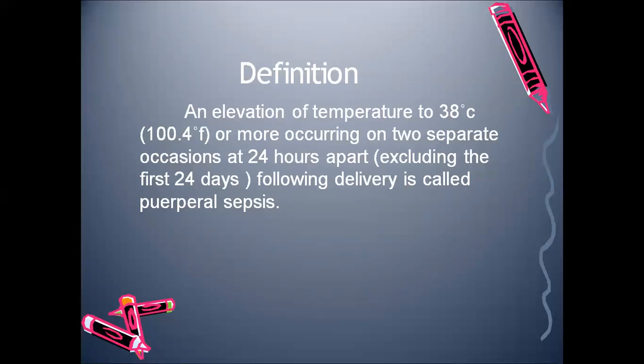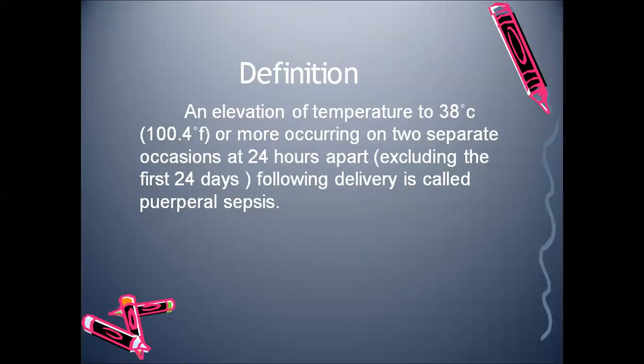If the delivery has taken place yesterday, the entire day we are omitting it. Today morning at 6 o'clock, if the mother had fever, and again she gets fever 24 hours apart following delivery, that is puerperal pyrexia. So the first thing is the temperature will be elevated, excluding the first day, and the mother will have two spikes of temperature rise 24 hours apart.